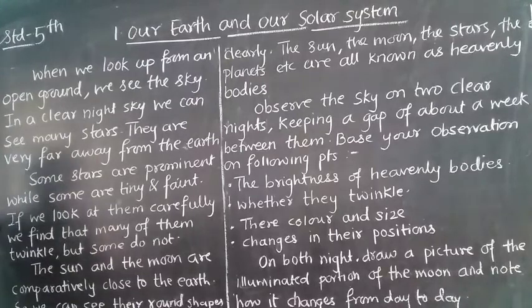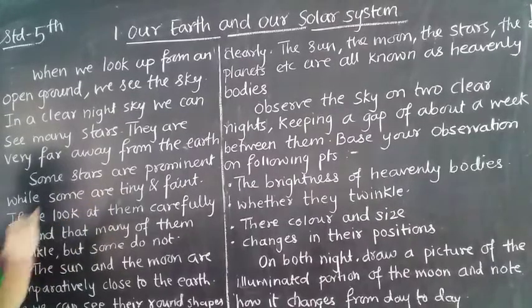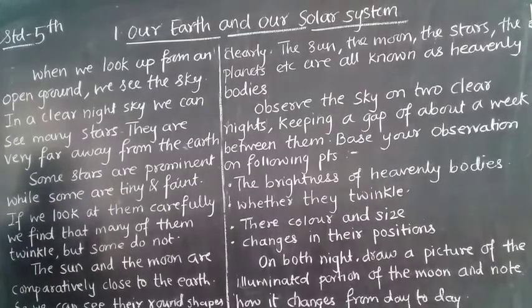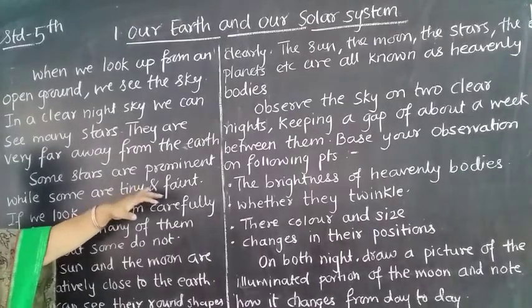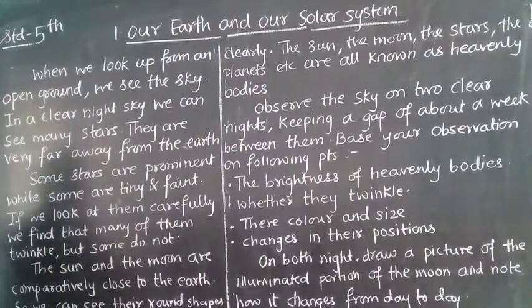See what I have told you, that whenever we come in the open ground and whenever we look up, we see the sky. At night, we see some stars which are twinkling there. Some stars are prominent, while some are tiny and faint. Some stars are very prominent, that means you can see them very clearly. But there are some stars which are tiny. Tiny means small. And faint means it cannot be seen clearly.